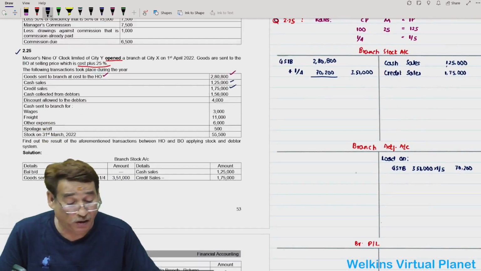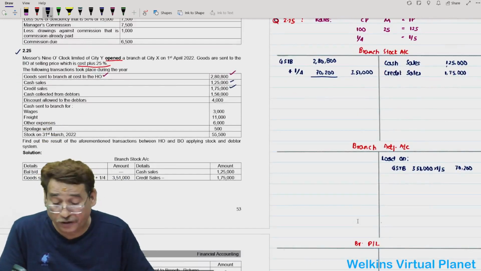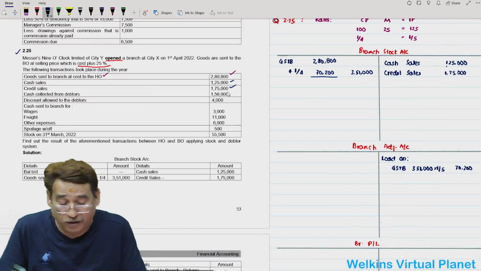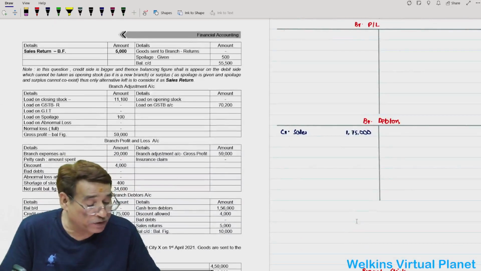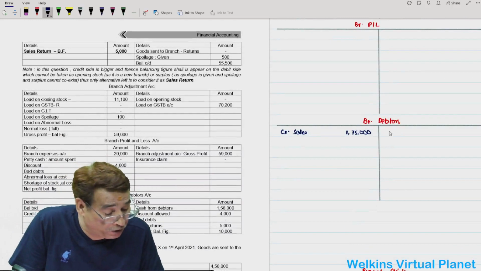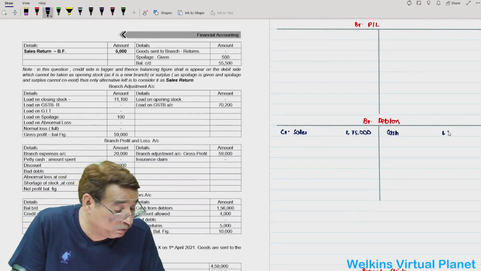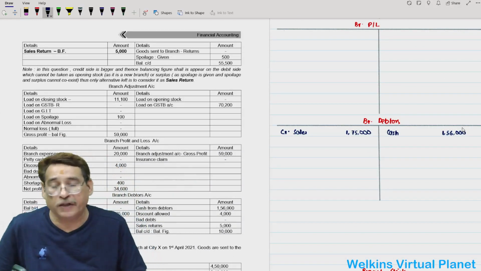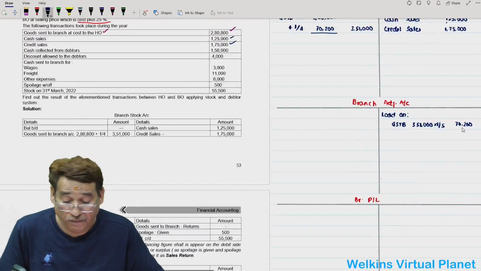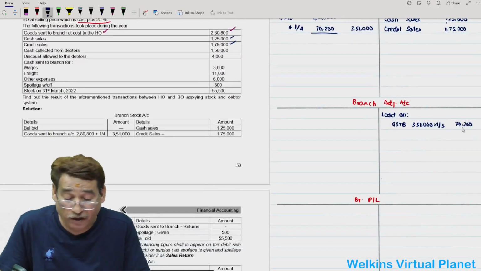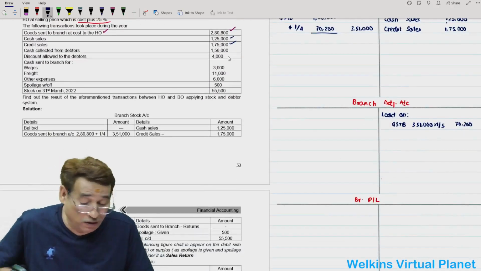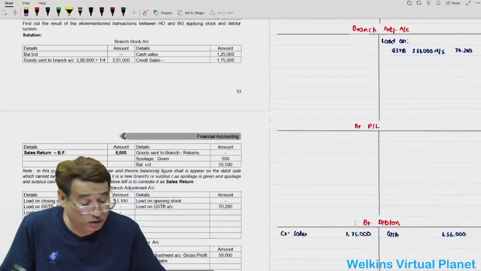This is a very interesting question. Looks simple. And I'm going to ask you something later on. Cash collected from debtors, the next item given, is 1,56,000. So cash collected 1,56,000. And then the next item which you have here is discount allowed to debtors, 4,000.